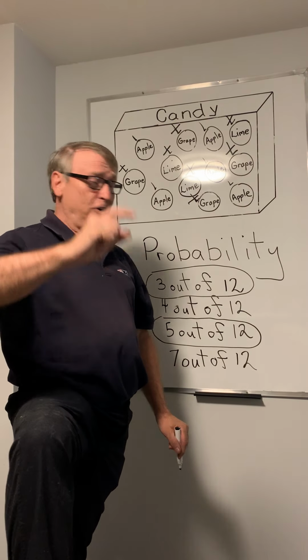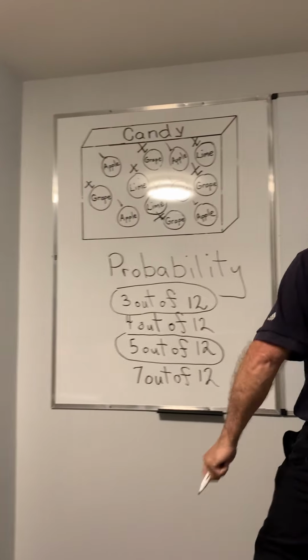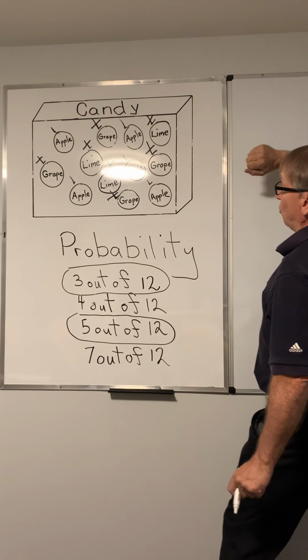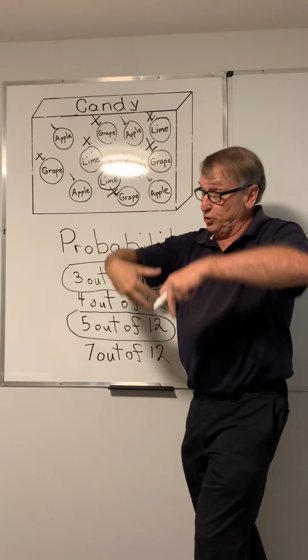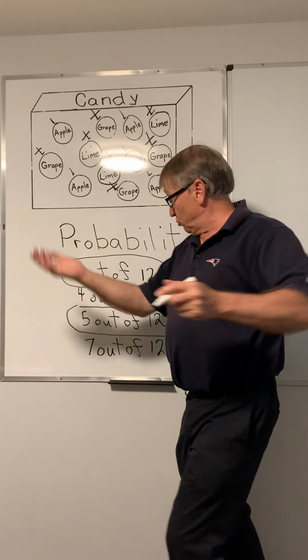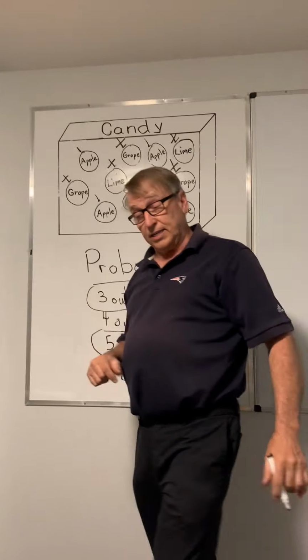It'd be 12 out of 12 because I named all of them. If I stuck my hand in that box, I've got to get a grape or a lime or an apple. There are no other kinds in there, so I would have to get one of them. So it would be 12 out of 12, and that would be the correct answer.